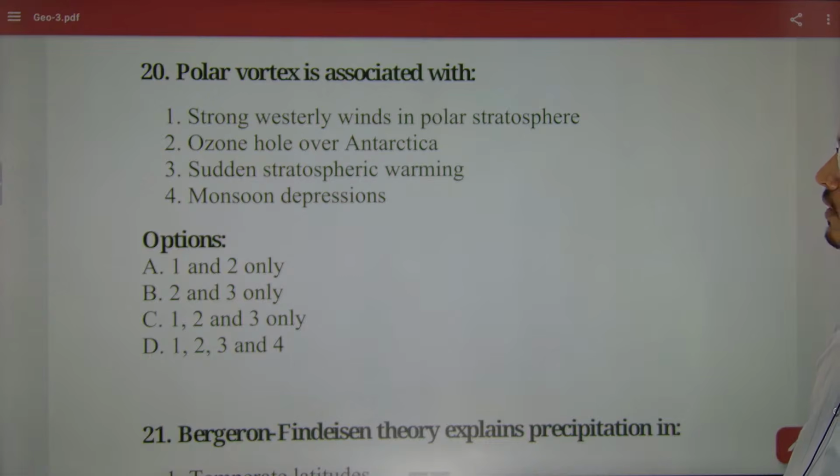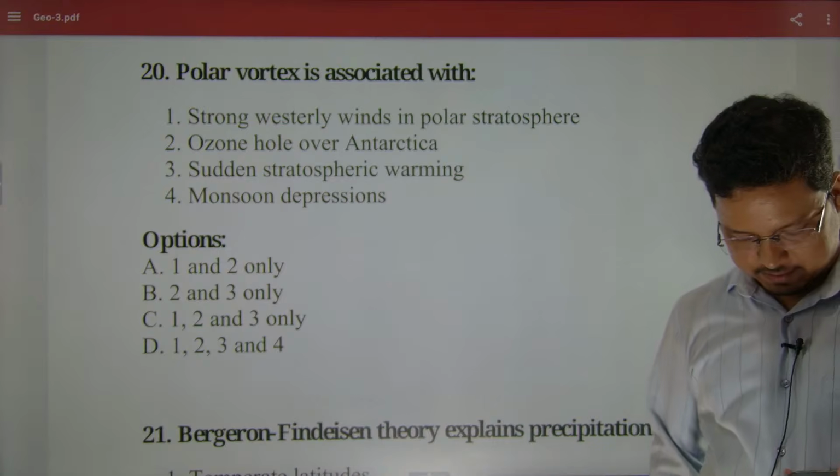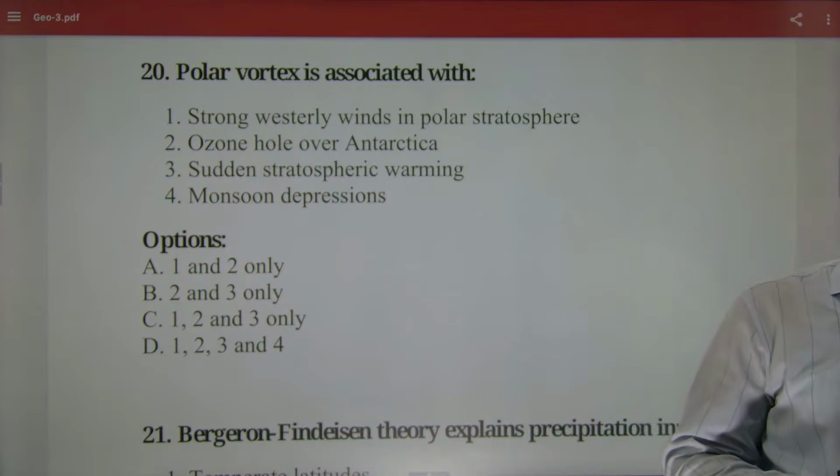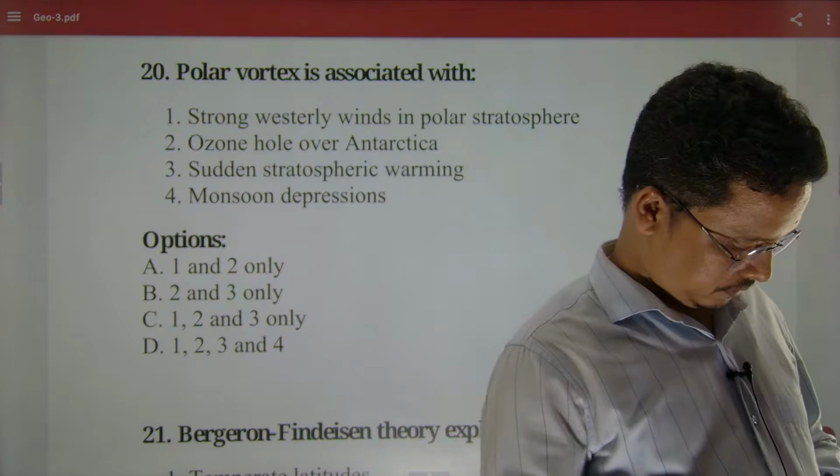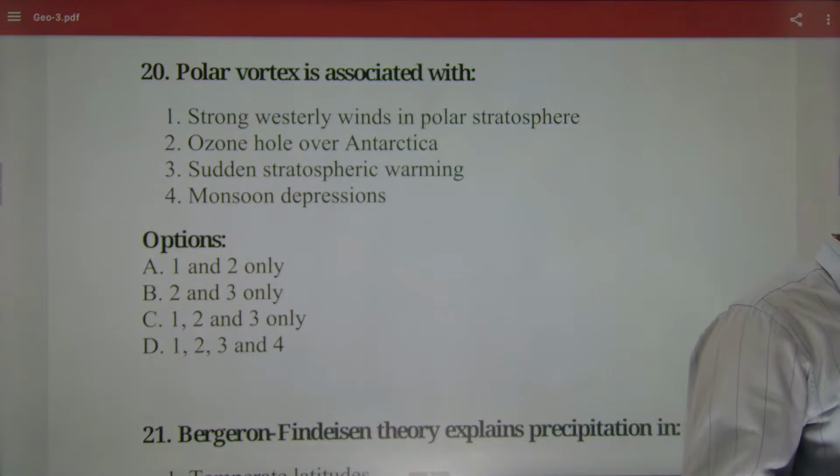Associated with, हाँ से कहे associated with. Yes. Try करो, try करो.